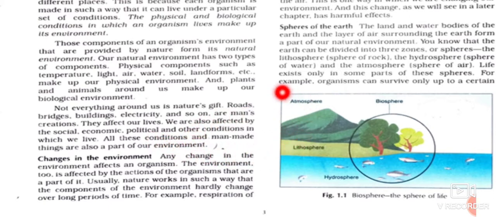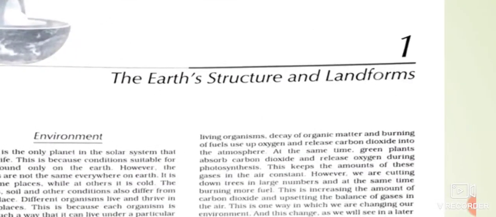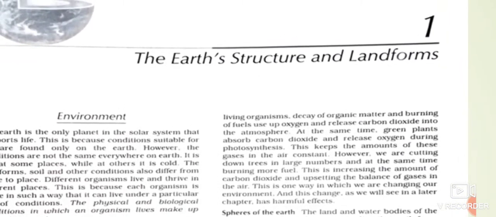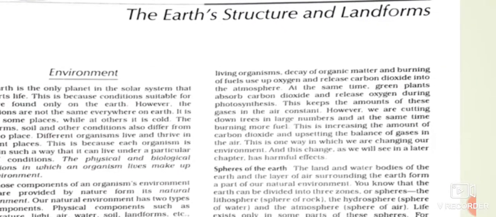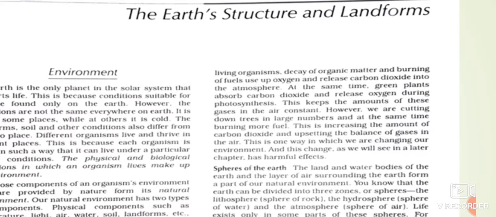In nature, many processes, natural phenomena, are taking place since the last thousands of years. For example, we can see here the respiration of living organisms, the decay of organic matter, burning of fuels, releasing of oxygen, and exchange of the gases oxygen and carbon dioxide in the atmosphere. These are all natural phenomena which have been taking place in our environment for a long time. And this is how the balance of the gases remains constant in the environment.